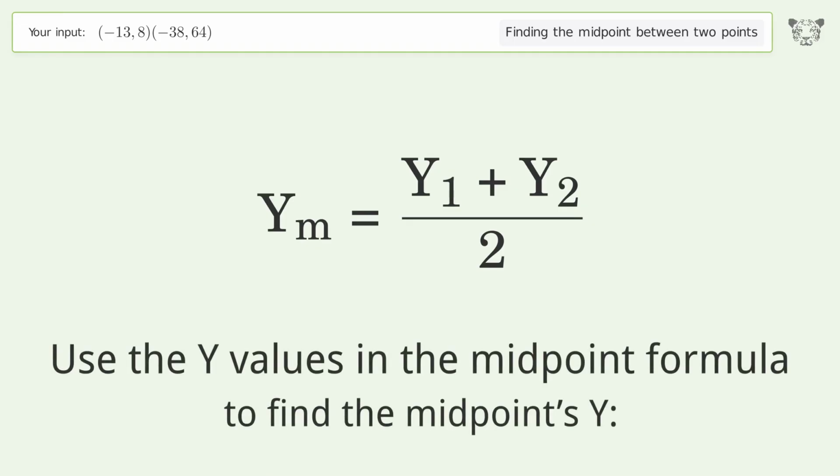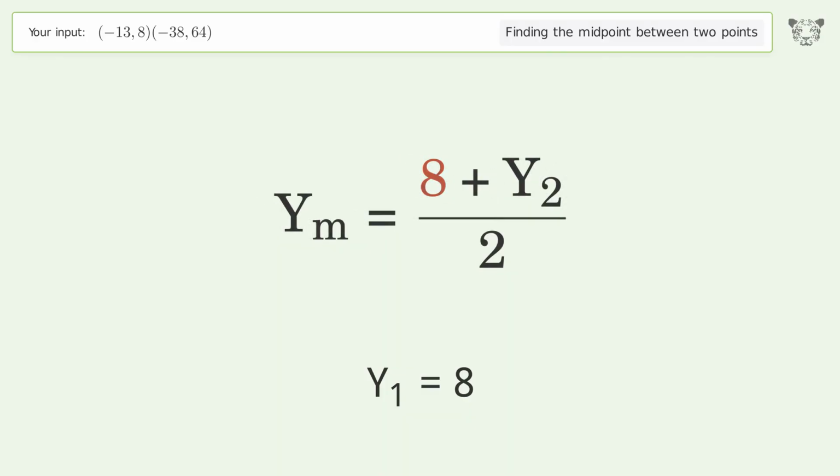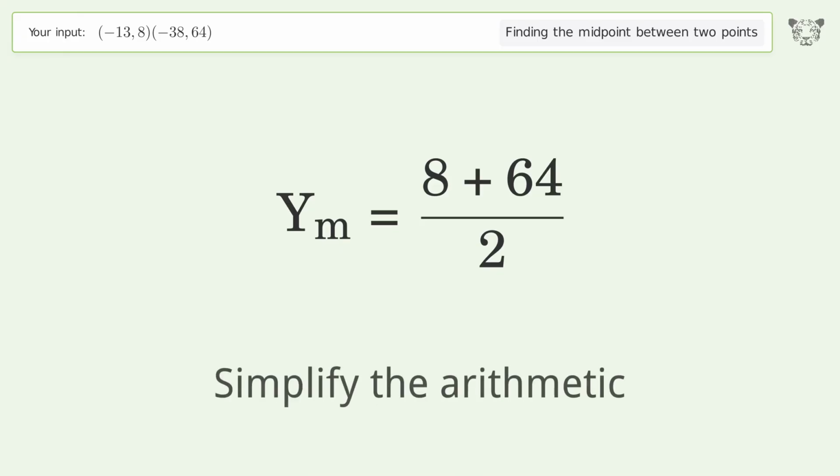Use the y values in the midpoint formula to find the midpoint's y. y1 equals 8. y2 equals 64. Simplify the arithmetic.